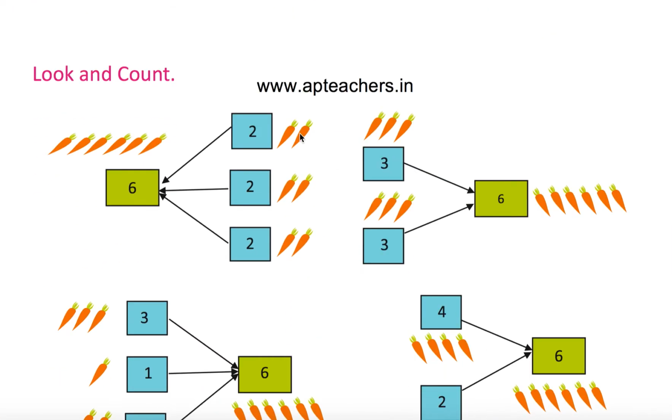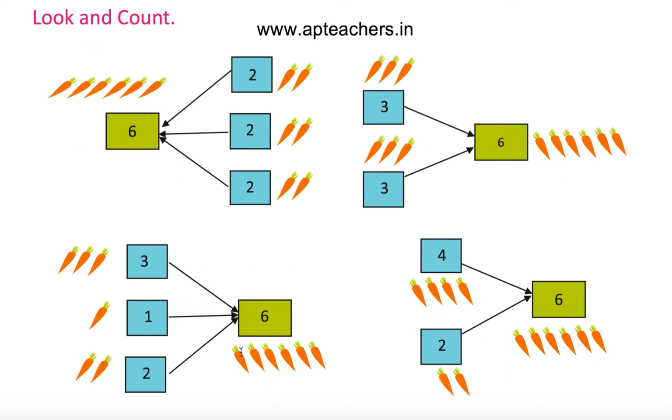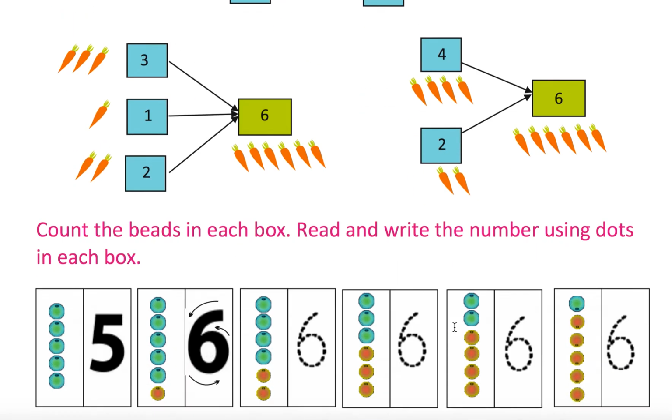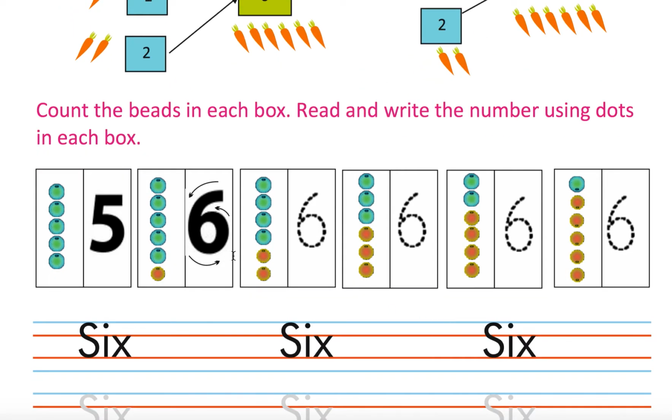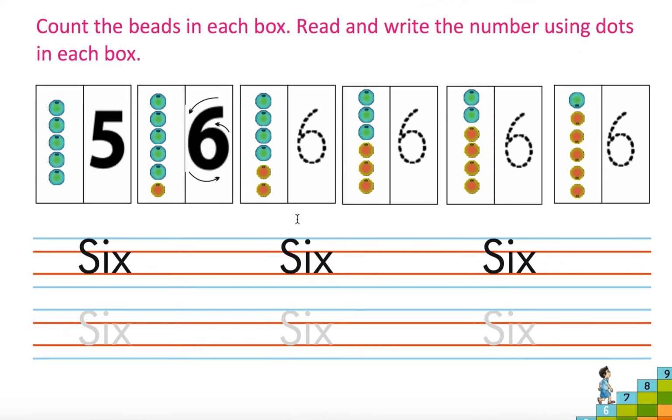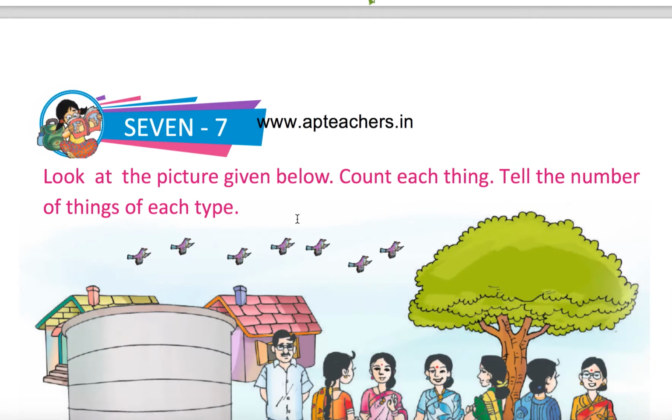Okay. So 2 plus 2 plus 2 equal to 6 carrots. 3 carrots plus 3 carrots, 6 carrots. 3 plus 1 plus 2, again 6. 4 plus 2, again 6. So 5 bits, 6 bits. This is how you will write 6. Okay. So join the dots, write 6.